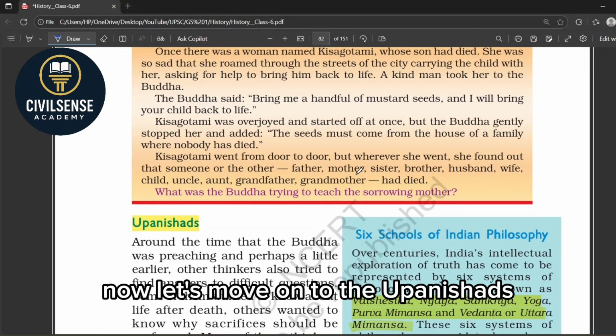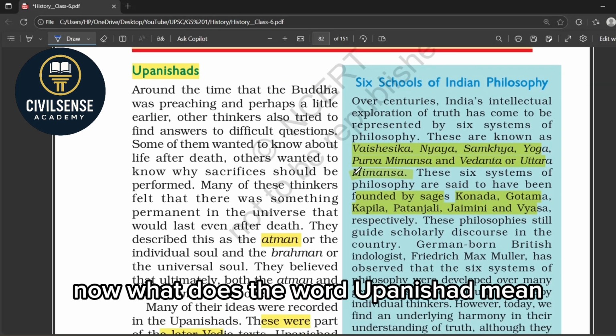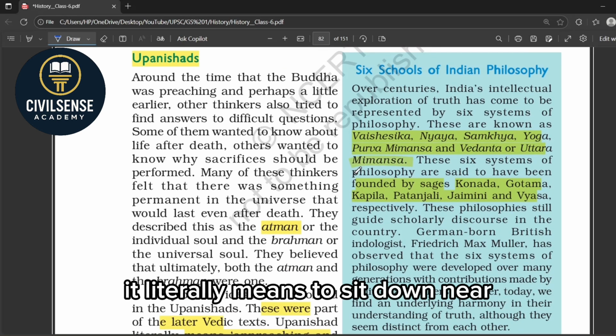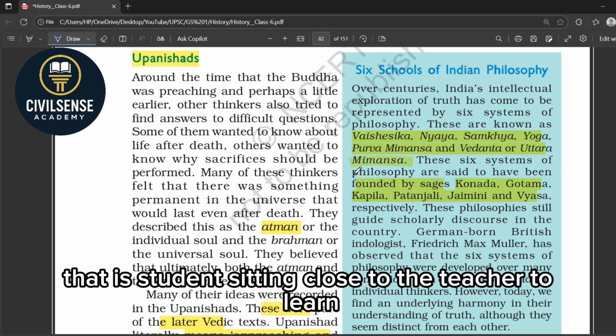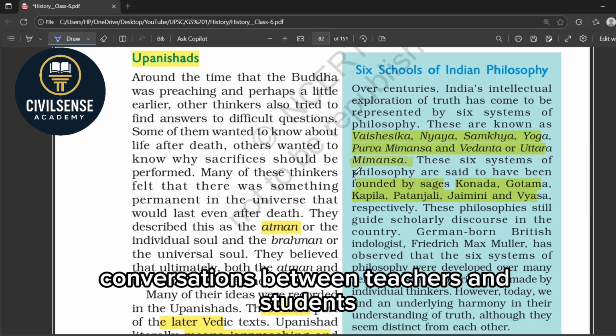Now let's move on to the Upanishads. What does the word Upanishad mean? It literally means to sit down near, that is, students sitting close to the teacher to learn. So these texts are basically conversations between teachers and students.